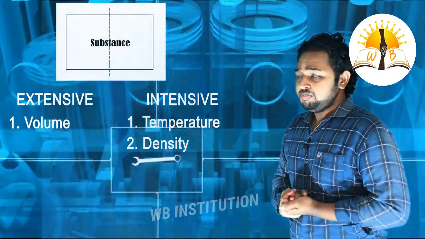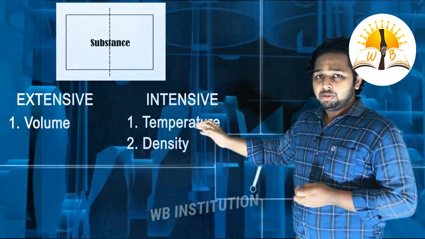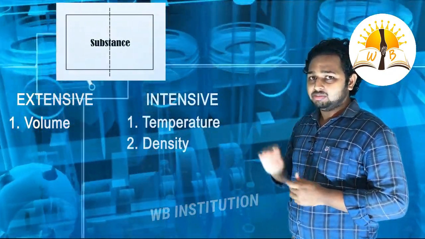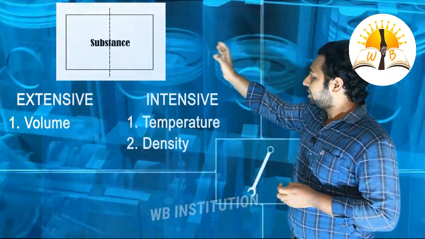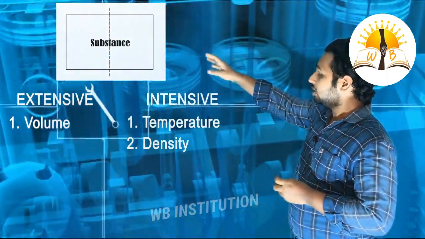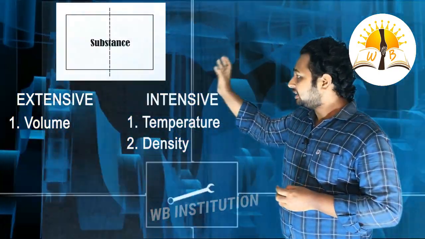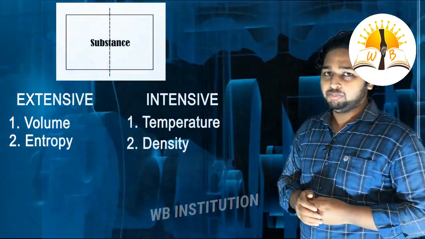Now we can see the other example, entropy. We know entropy is a degree of randomness. If we divide this chamber into two equal parts, the randomness of the system will also be separated. So it is dependent on the mass, hence it is an example of extensive property.